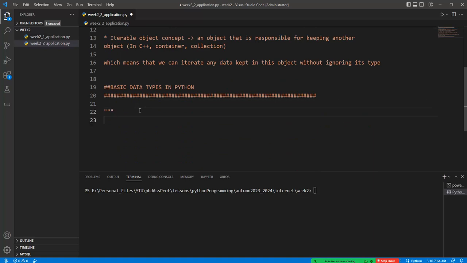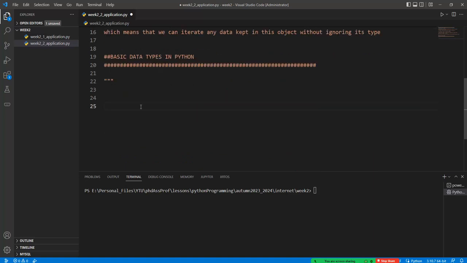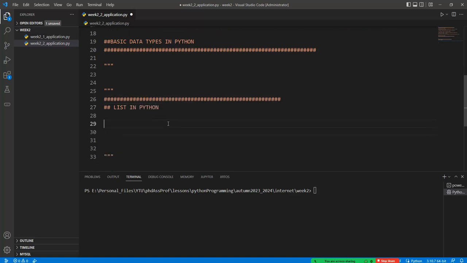And so if this is the case, then we can give the first type or basic type, list in Python, okay? It's the first topic of our session.